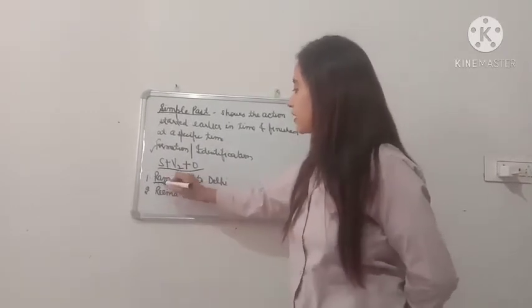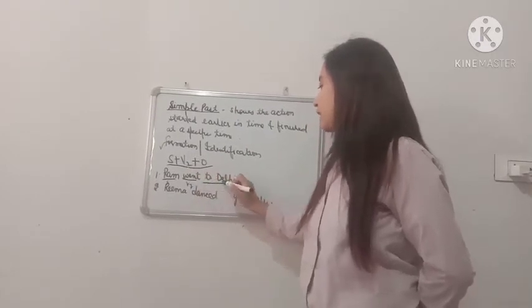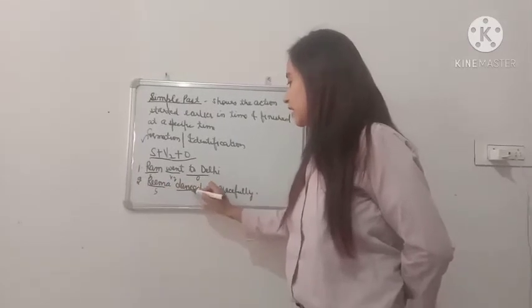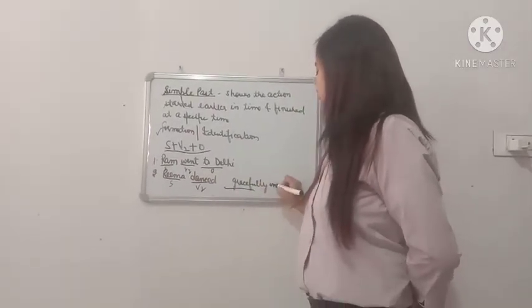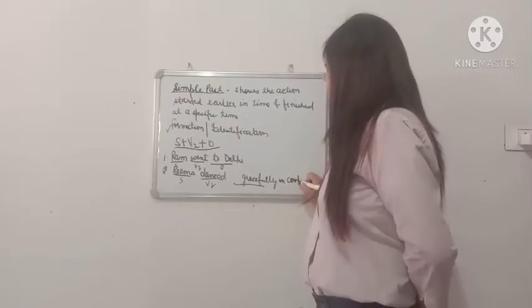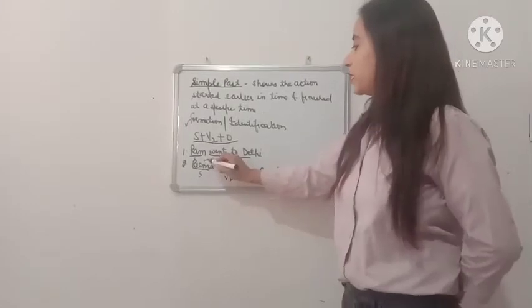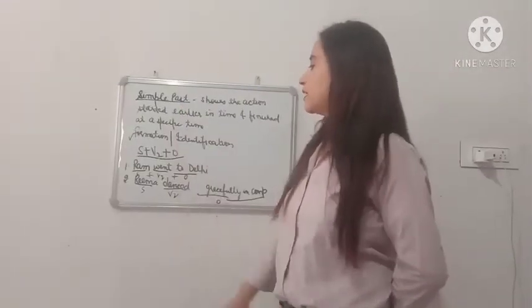Ram is our subject, went is our second form of verb and to Delhi is object. Rima is our subject, danced is verb and gracefully is object. So subject plus V2 plus object is our simple past tense.